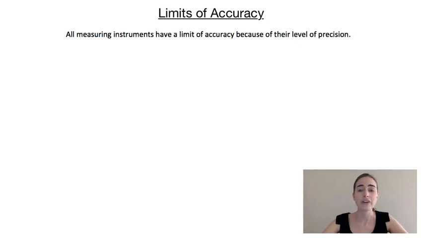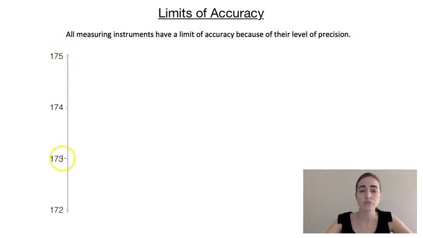In this video, I want to have a look at something called limits of accuracy. All measuring instruments have a limit of accuracy because of their level of precision. Whenever we measure something, we can't be 100% accurate, but sometimes we can be more accurate than others depending on what we're using to measure. To help explain that, we're going to have a look at the example of measuring somebody's height.